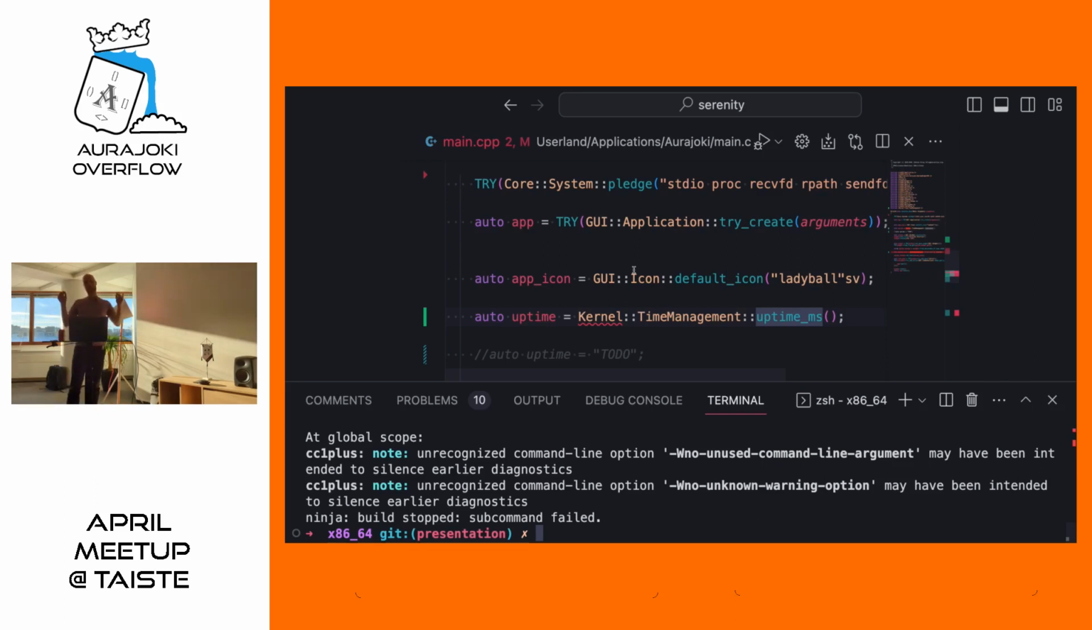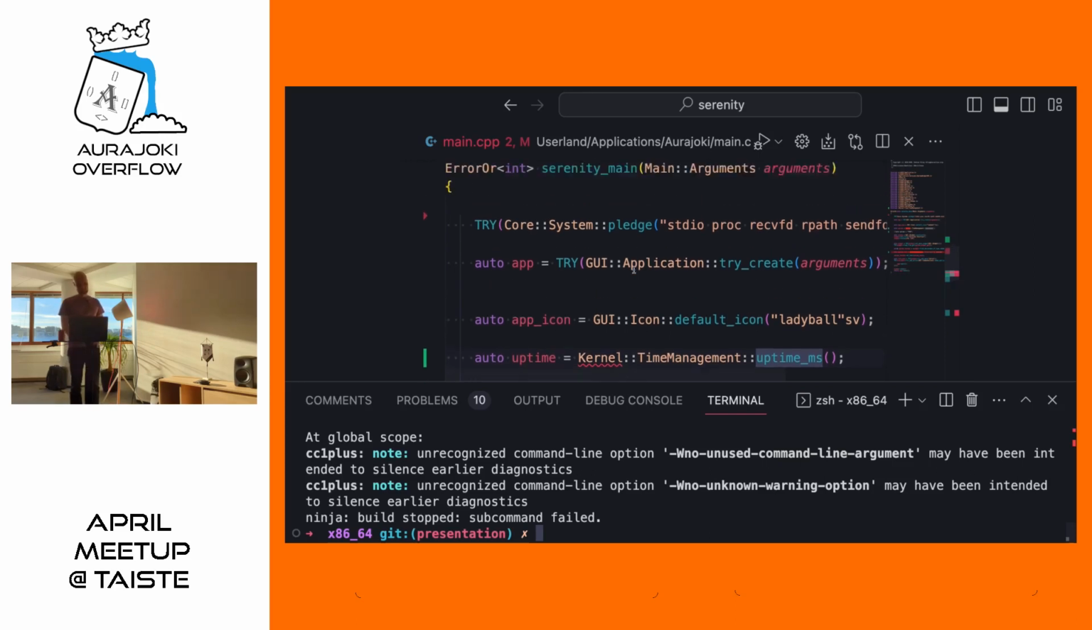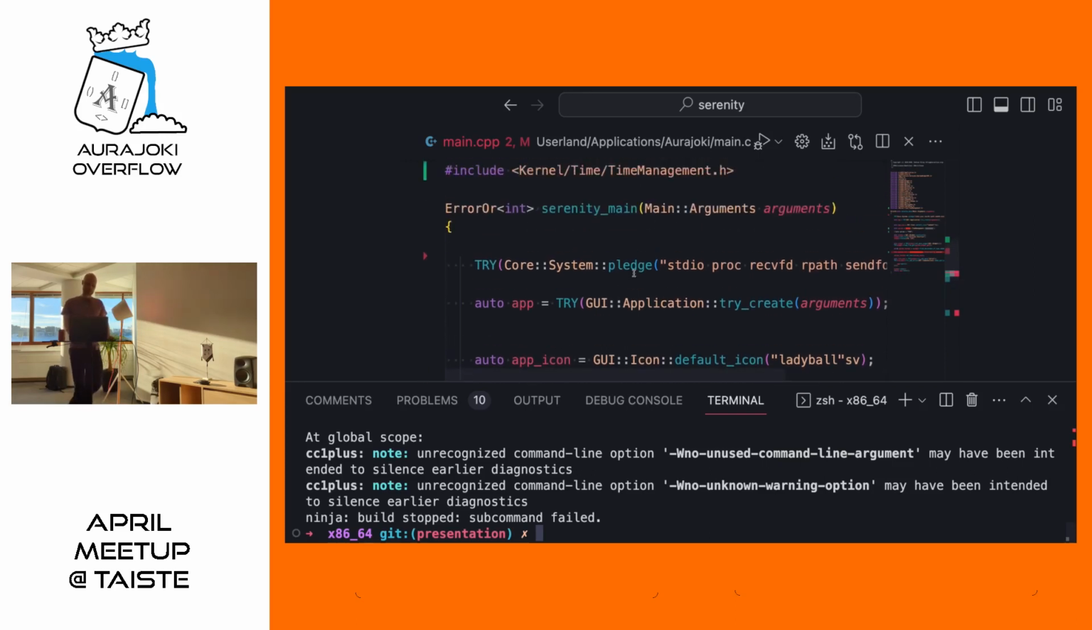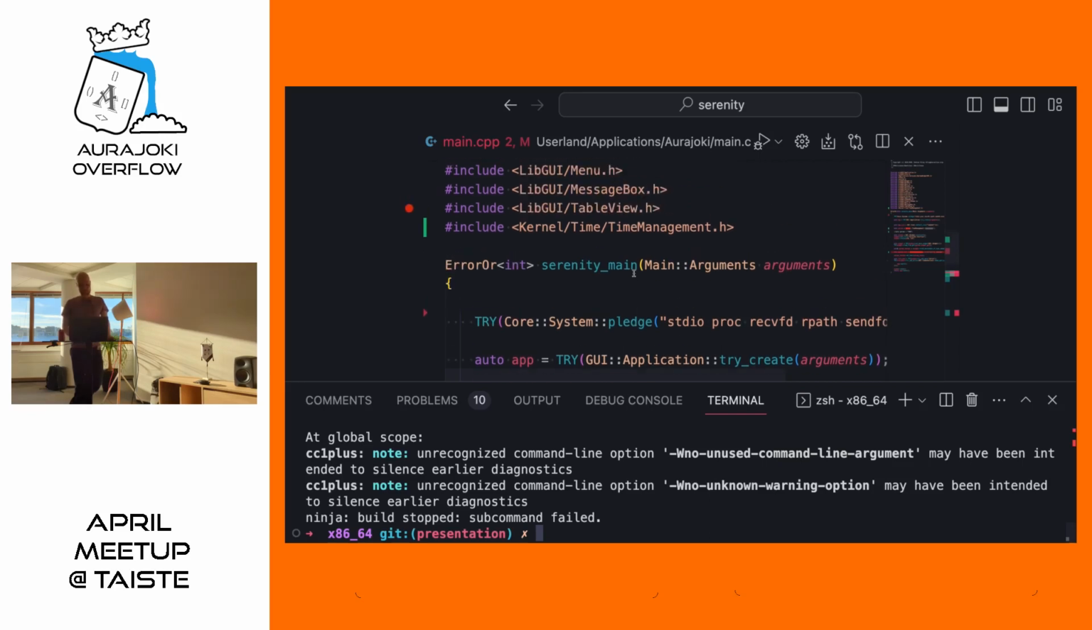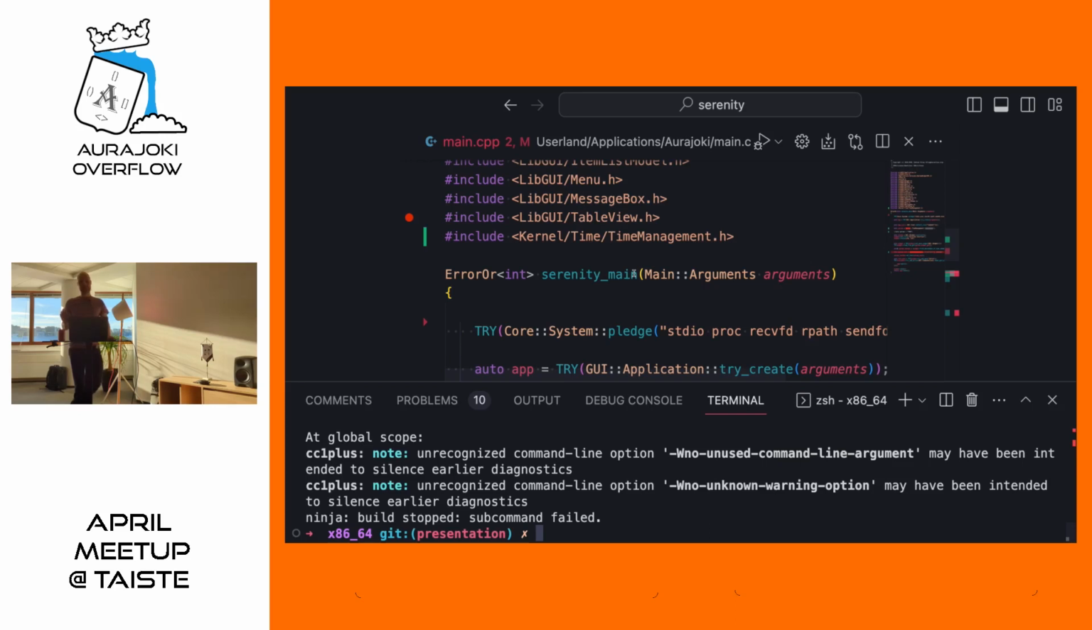Firstly, what we are trying to do here doesn't make that much sense, because we have this user space application, this Aurajoki application, and the kernel isn't some kind of library that you can link or include into our user space application. The kernel is its own running thing, and it actually is running our user space application. So it's sort of the wrong way around. We cannot import, include or link the kernel to our user space applications.